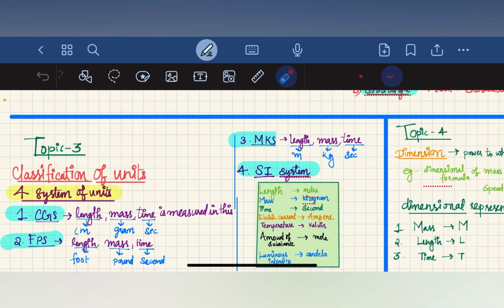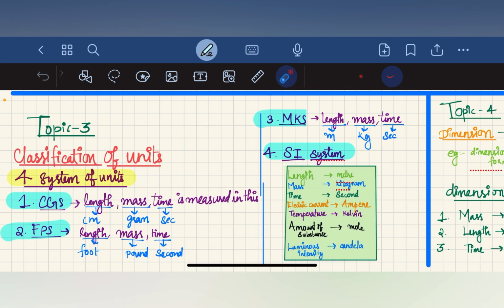Units are classified into four systems of units, and the first one is the CGS, the second one FPS, the third one MKS, and the fourth one is the SI system. First one is CGS, where C represents centimeter, G represents gram, and S represents second. Centimeter is used to denote length, gram mass, second time. In the CGS system, length is measured using the unit centimeter, mass using gram, and to represent time we use second.